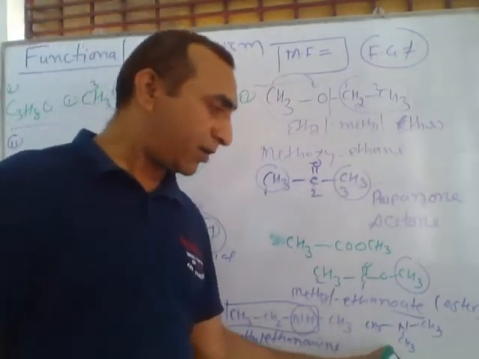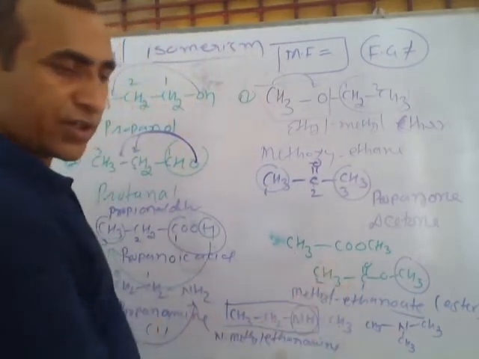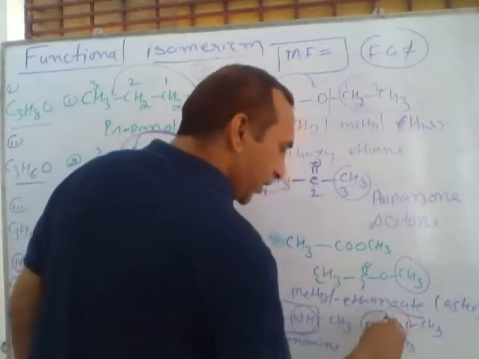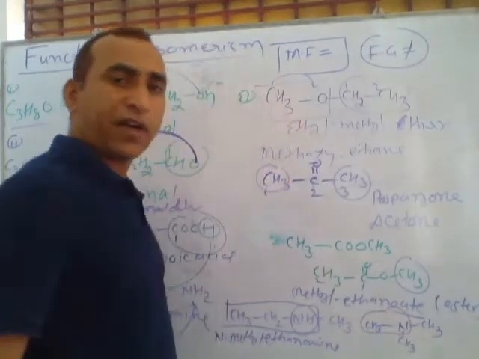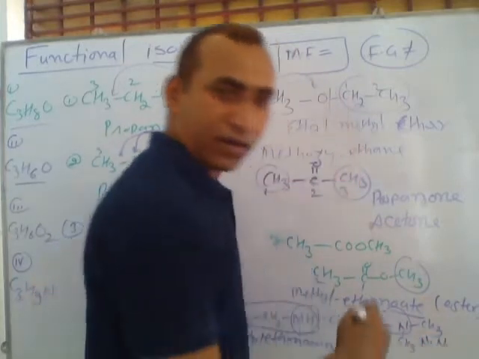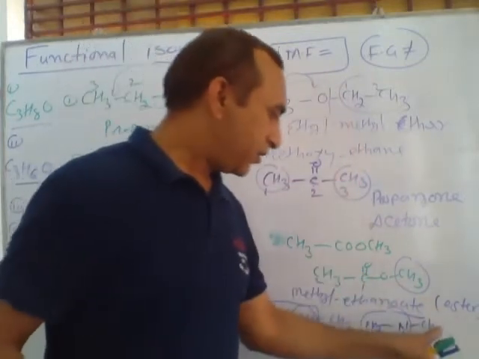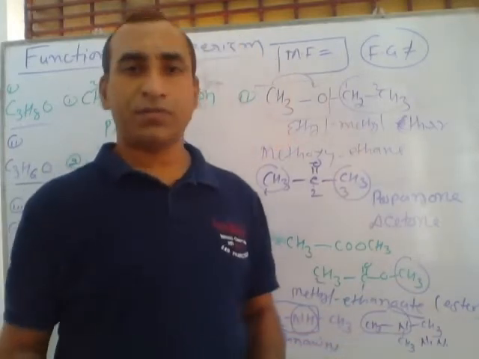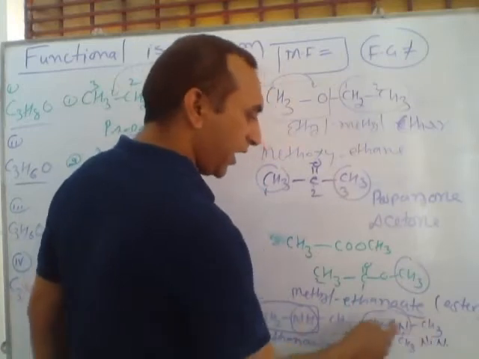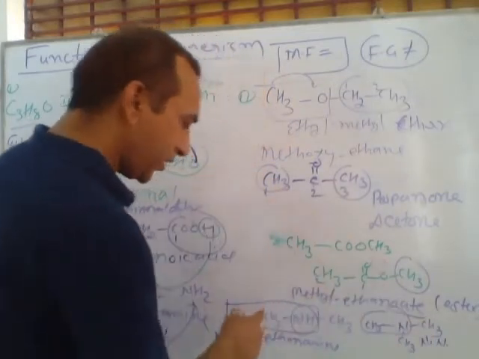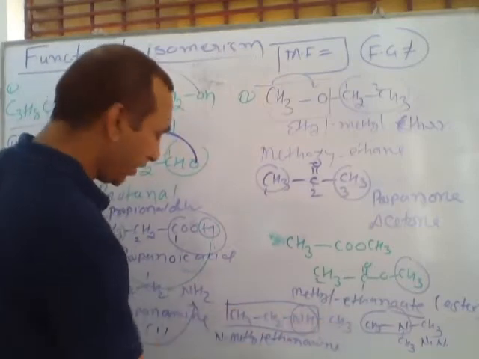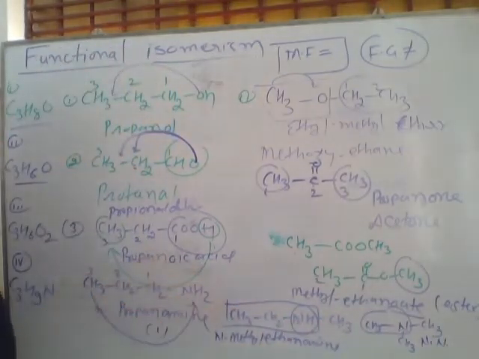If we want to write the name of this amine, how can we write it? It is very simple. This is methane amine. In methane amine, two methyls are directly connected, so we will write N,N-dimethyl methane amine. For simplicity, in general, we can say it is trimethylamine. This compound is called ethyl methyl amine, ethyl and methyl, and this compound is called propylamine.